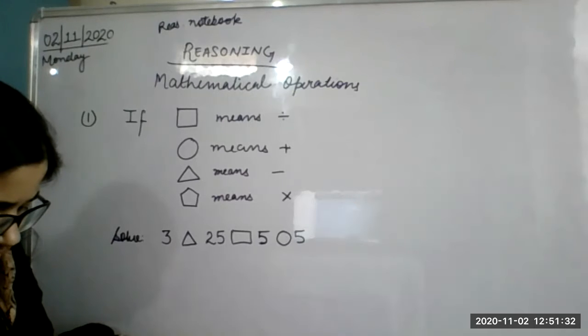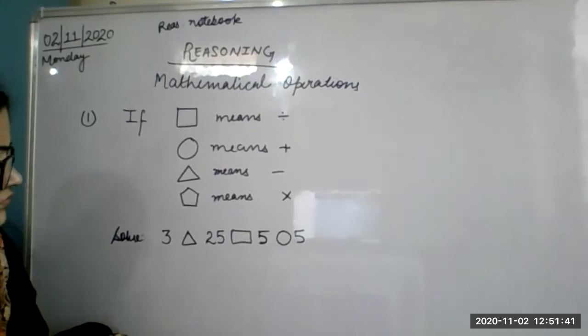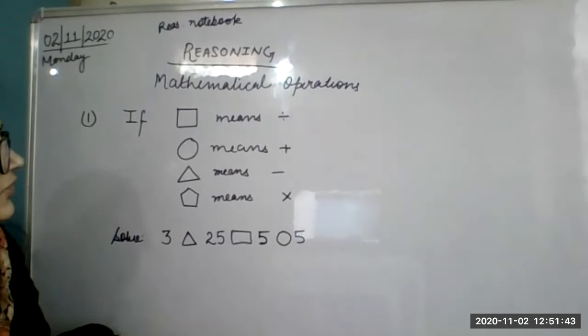Okay. How much? Ma'am, 527. 527. No, this is wrong.